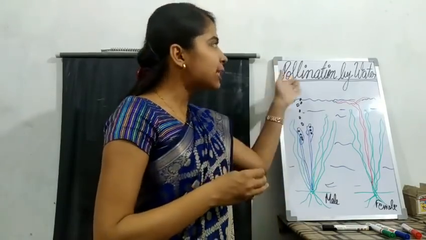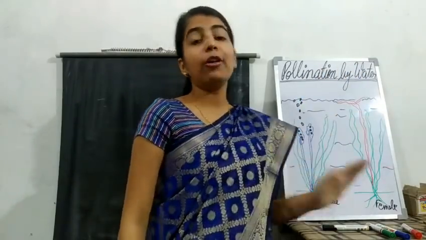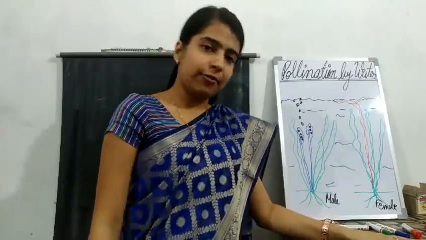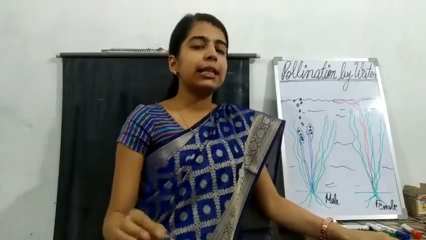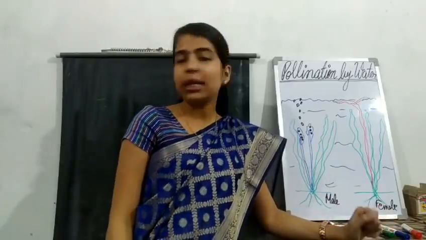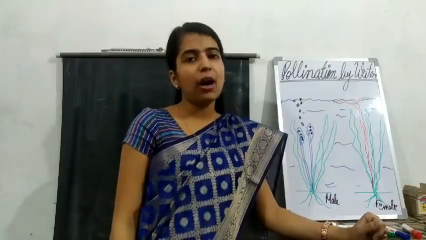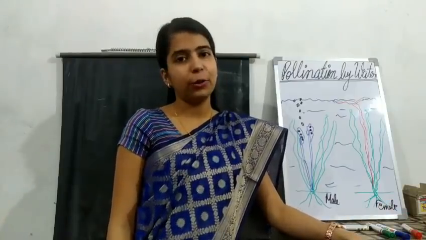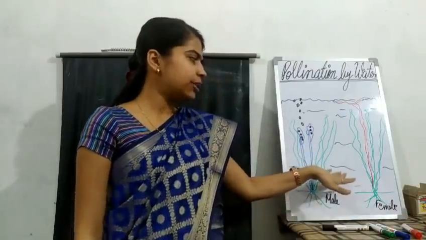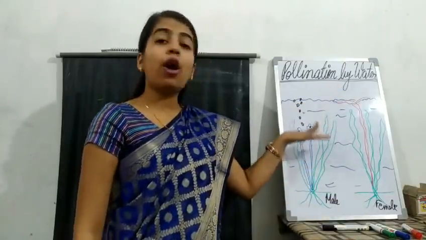Okay, now the last topic from the chapter is pollination by water. Let us see how water helps in the pollination of flowers. Basically, these are the plants which are submerged in water. One example you can take is Vallisneria, or Hydrilla. Last year you have learned, no? Here I will be teaching you how pollination occurs in plants which are under water.